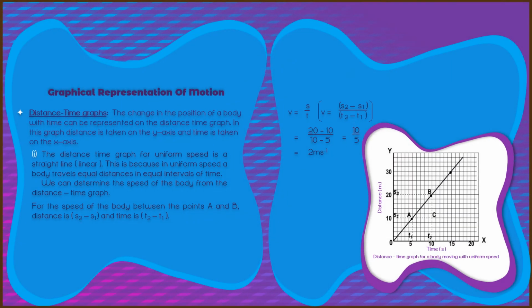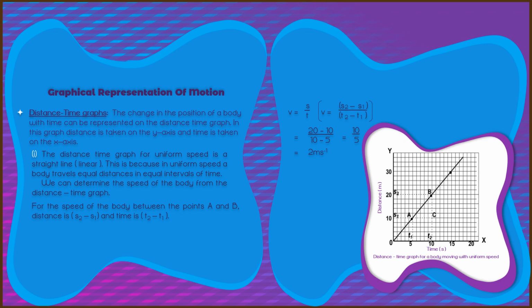Graphical representation of motion. The nature of motion of bodies can be easily studied from its graphical representation. Here time is plotted along the x-axis while distance or velocity is plotted along the y-axis. A graph gives more detailed information about the nature of motion than when motion is expressed in a tabular form.